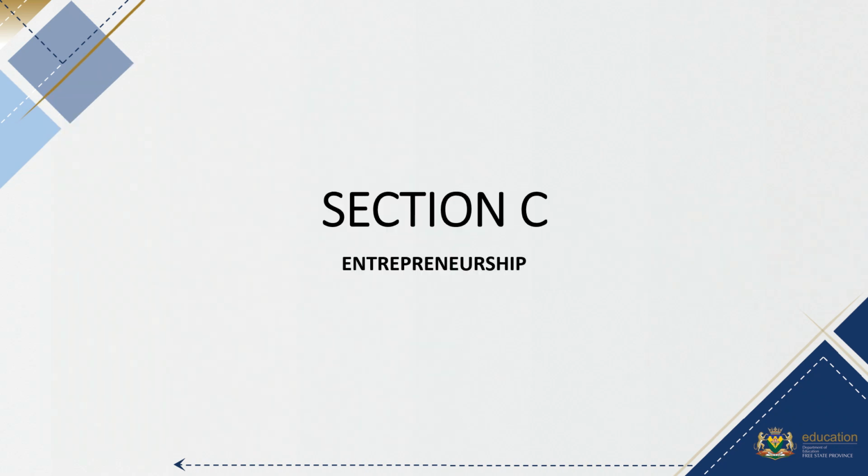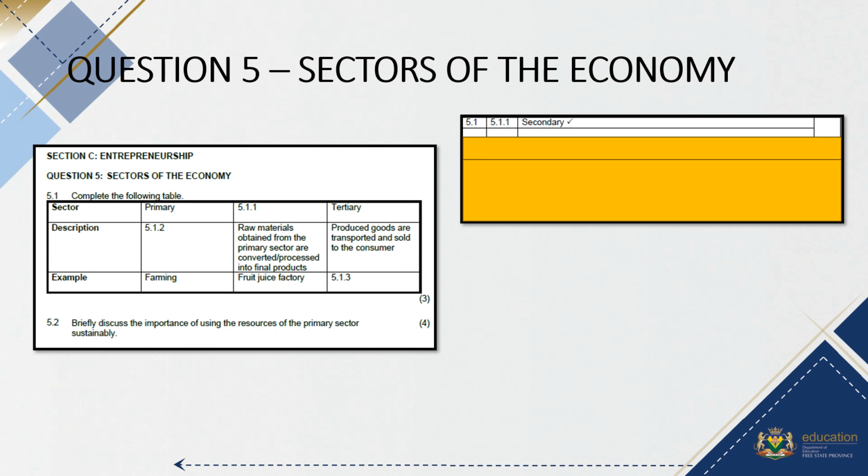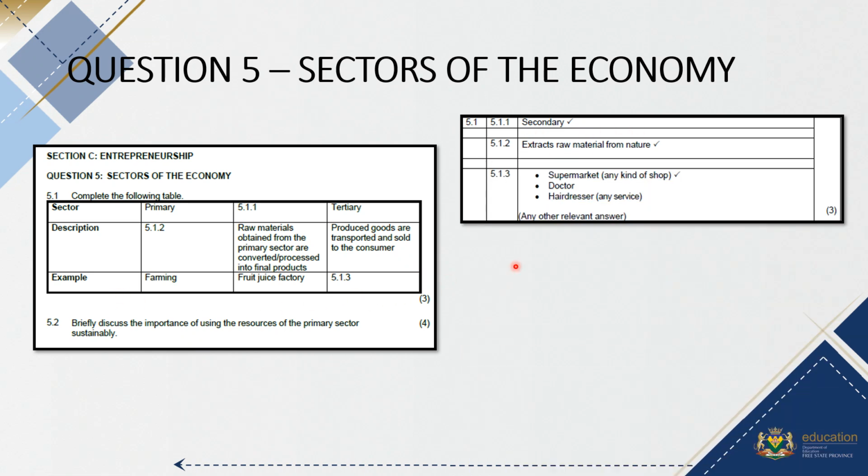Then we look at section C, that is your entrepreneurship. It's all about the sectors of the economy. So if we look at the first one, 5.1.1 was your secondary sector, that was missing there. Then they asked for a description of the primary sector. So your description is you extract raw material from nature, or take raw material from nature, or use raw material from nature to supply to the secondary sector, or anything that the learners wrote there that is relevant. And then for the example in 5.1.3, they could name any kind of shop or any kind of service.